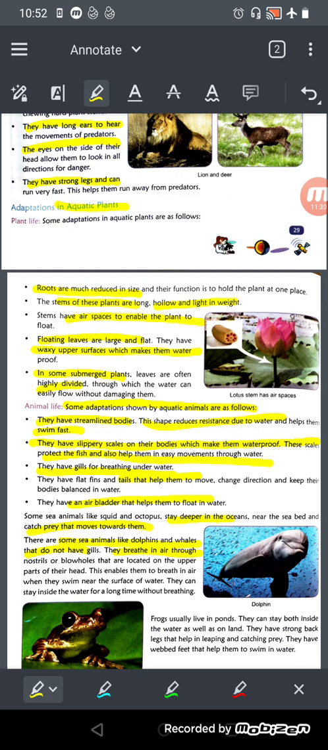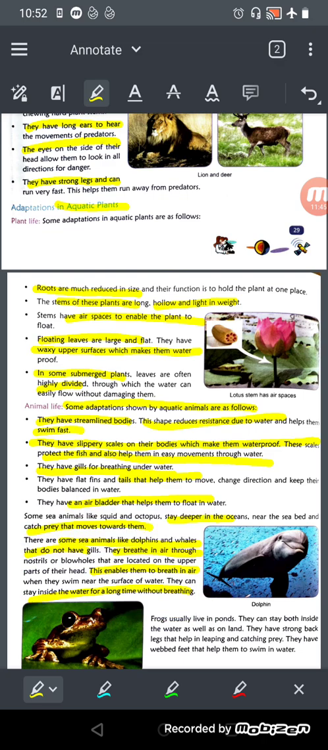You will see that dolphins and whales come out of the water again and again. For what? For breathing, right? This enables them to breathe in the air when they swim near the surface of the water, and they can stay inside the water for a long time without breathing.